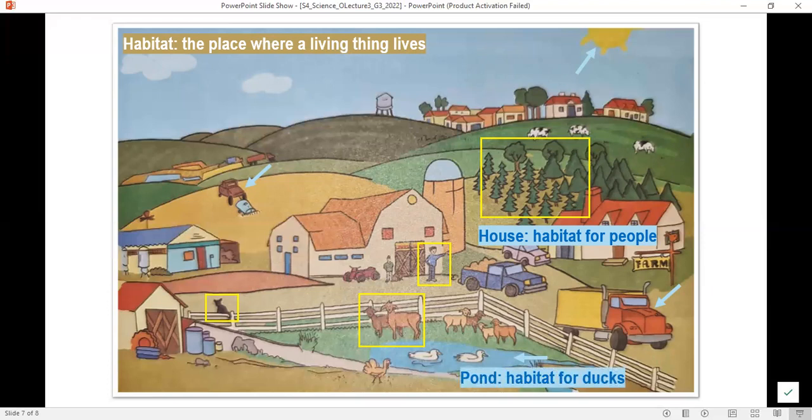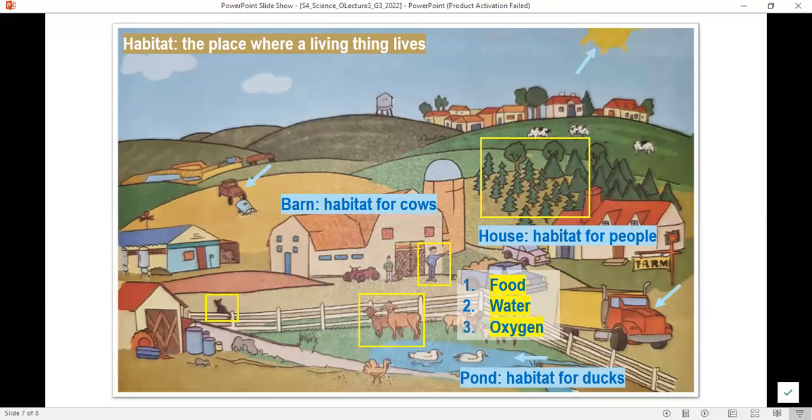The pond is the habitat for the ducks. The barn is the habitat for the cows. So a habitat is a place where a living thing lives. And these living things are using sources of food, such as animals and plants. They are using sources of water, such as rain and ponds. And they are also using the oxygen from the air to live.